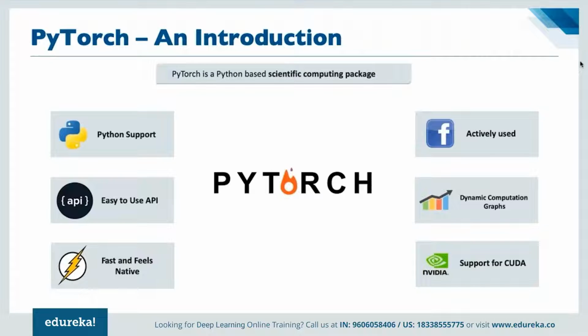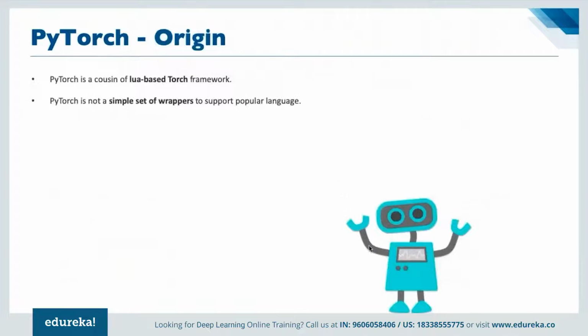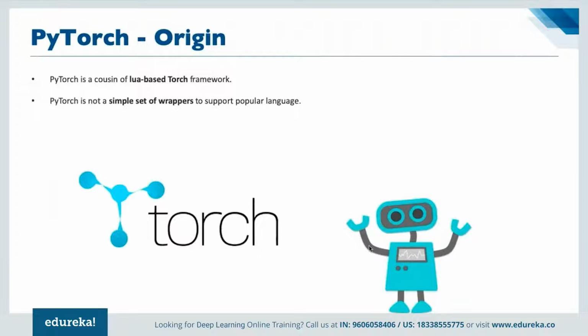And then we have dynamic graph creation that we had discussed already. PyTorch is fast and reliable, and it supports CUDA and NVIDIA, right? So it decreases the time required to run the code, and it increases the overall performance of the entire system, supporting the NVIDIA platform here, right? And PyTorch is a cousin of the Lua-based Torch frameworks, and it is not a simple set of wrappers to support a popular language, right?